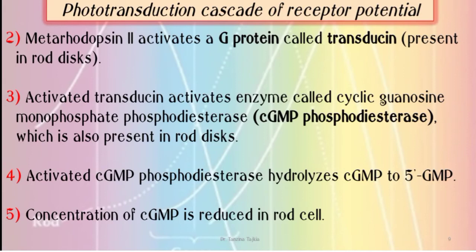Metarhodopsin II activates the G protein called transducin. This activated transducin activates the enzyme called cyclic guanosine monophosphate phosphodiesterase. This activated enzyme hydrolyzes cyclic GMP into 5'-GMP. Concentration of cyclic GMP is reduced.